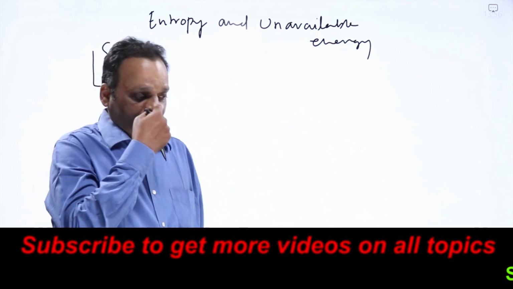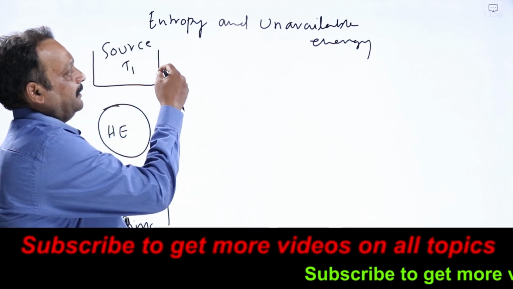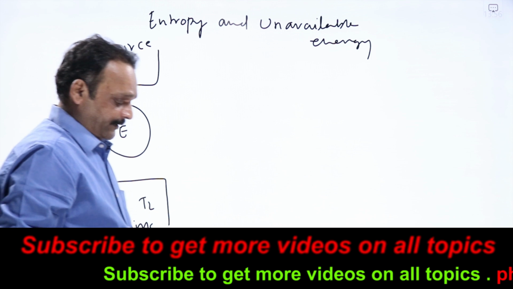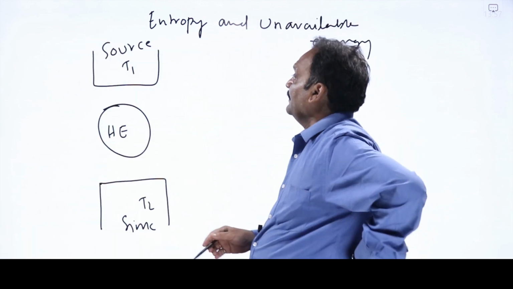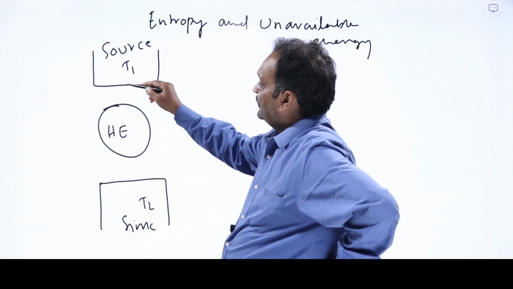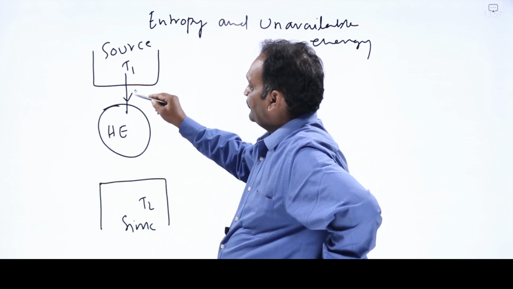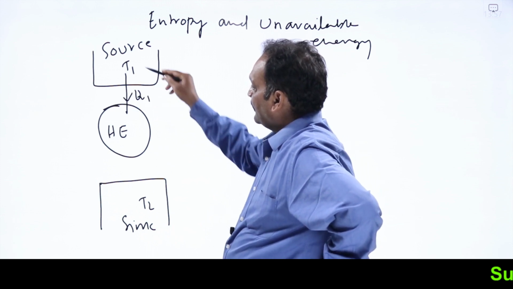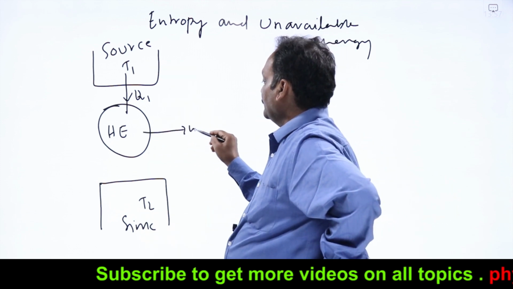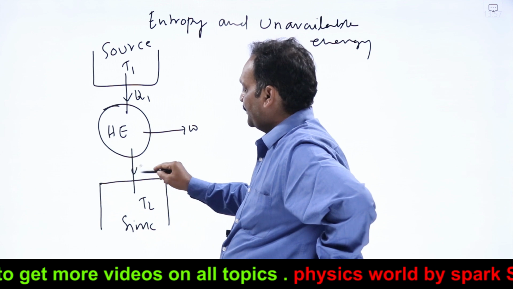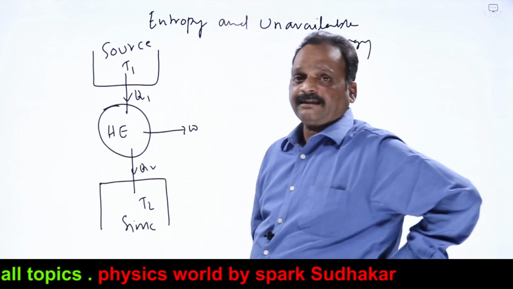Now we will see first entropy and unavailable energy. How entropy is equated to unavailable energy we will see now. In a heat engine, the engine absorbs Q1 amount of heat from a source at high temperature T1. It does some W amount of work and rejects some Q2 amount of heat into a sink at lower temperature.